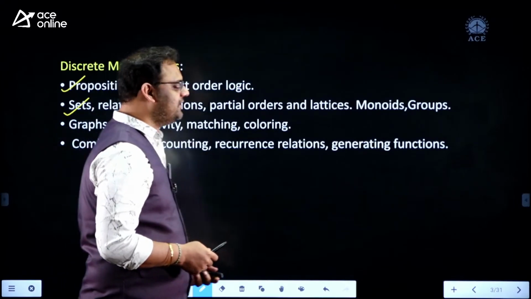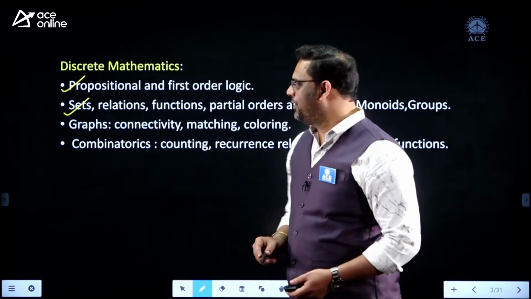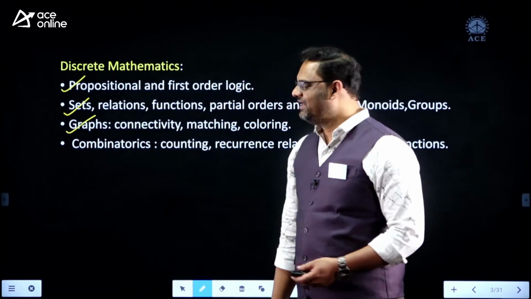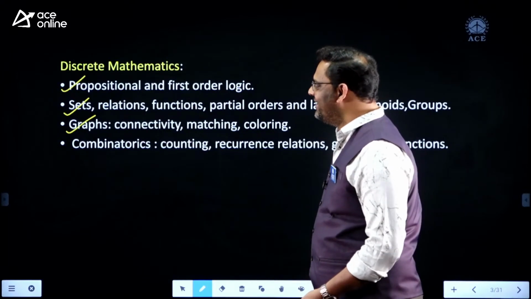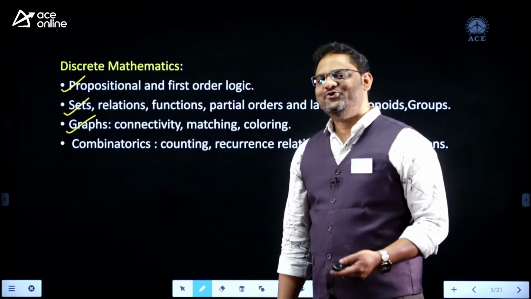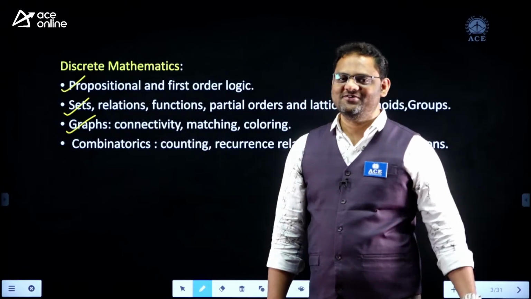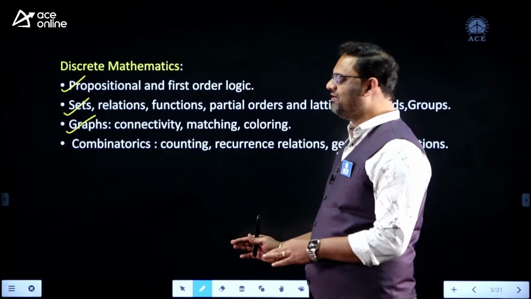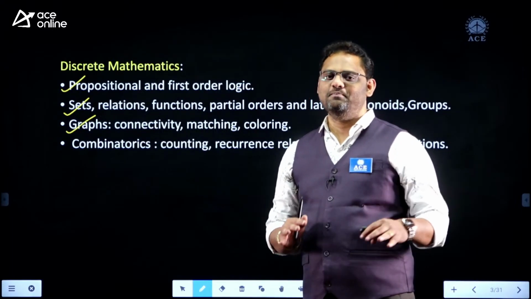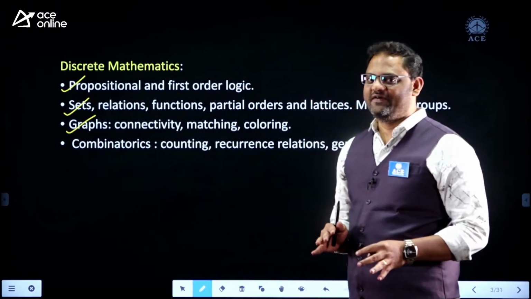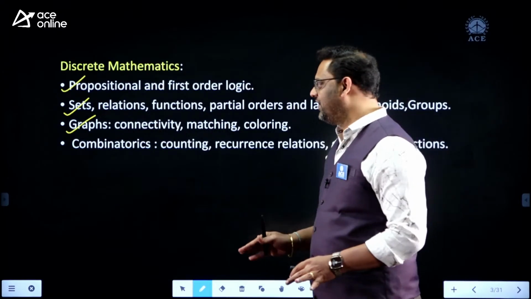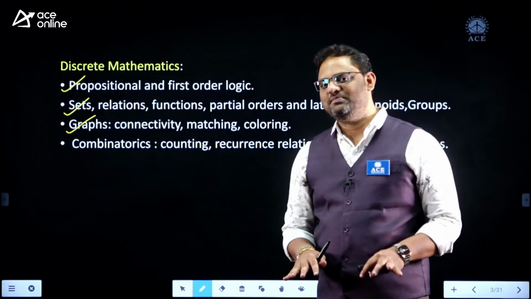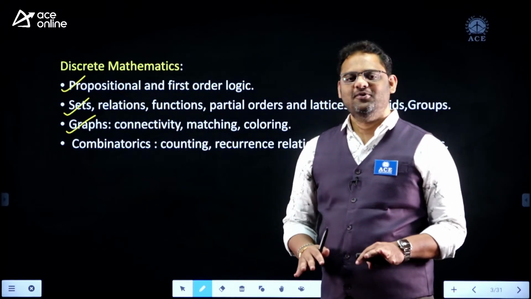And next we have graphs. Basically, they mention the graph syllabus simply as connectivity, matching, coloring, but the actual scenario is different. In graphs, it is better for us to read all the concepts of graph theory. Particularly coming to ISRO point of view, they are framing the questions from basic concepts of graph theory, that is important. I did not find any question from matching or coloring. So yeah, if you are strong in basic concepts of graph theory, that is more than enough.